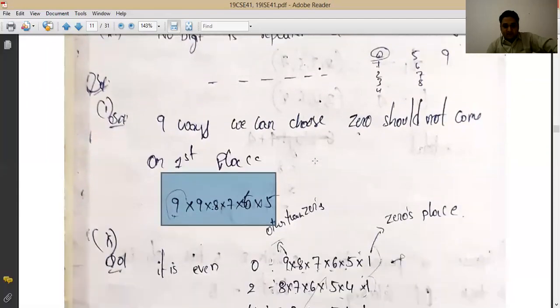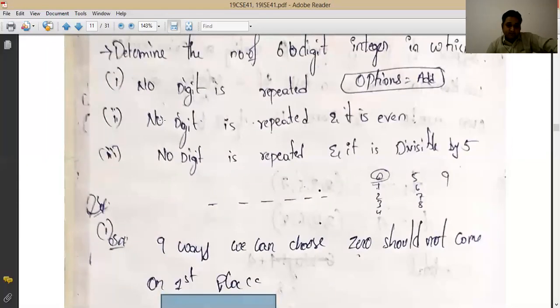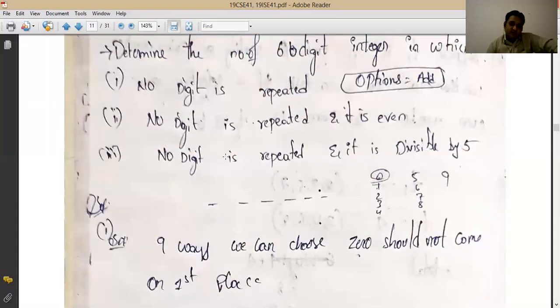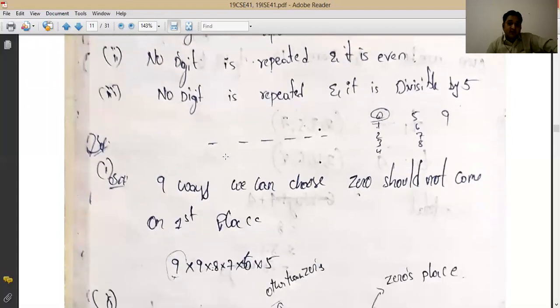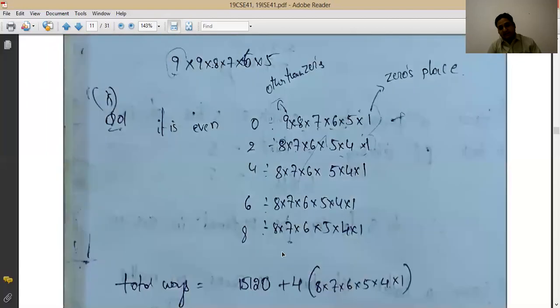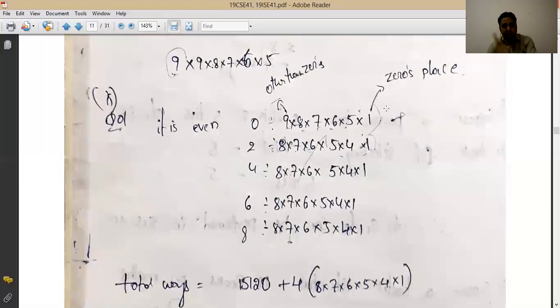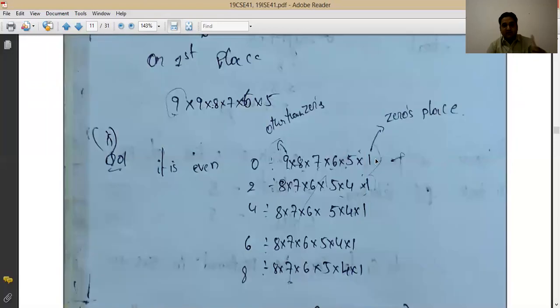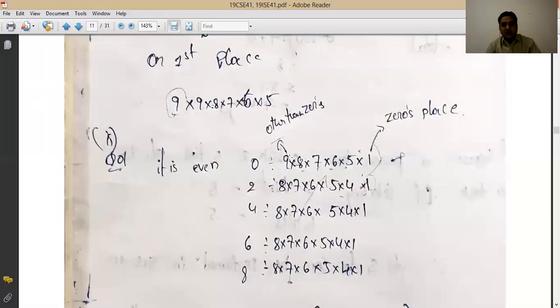No digit is repeated. The second one, what was the question? No digit is repeated and it is an even number, right? Even number, think about that. An even number should end with 0, 2, 4, 6, or 8. No other options you have. So that is the last digit. That one place is already fixed. So remaining, how many are there? 9, 8, 7, 6, 5. Okay.